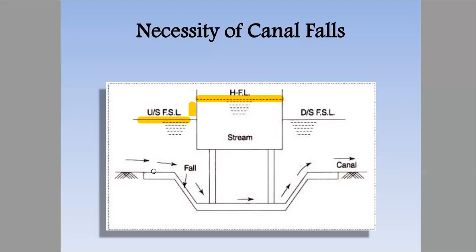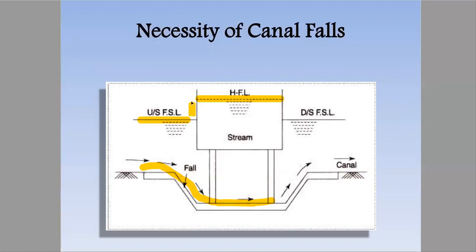For this steep gradient, again we have to design a canal fall. I think I made my point clear on why we need a canal fall: the difference between the FSL and HFL of the canal and drainage respectively is quite low.